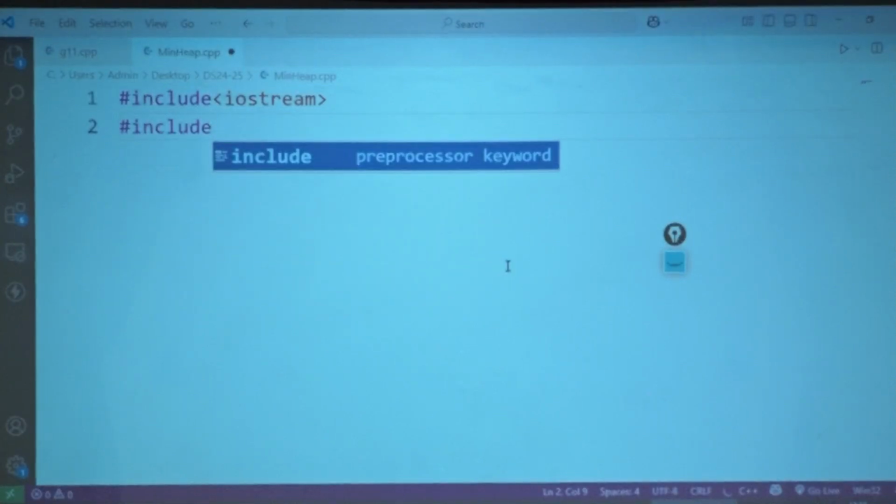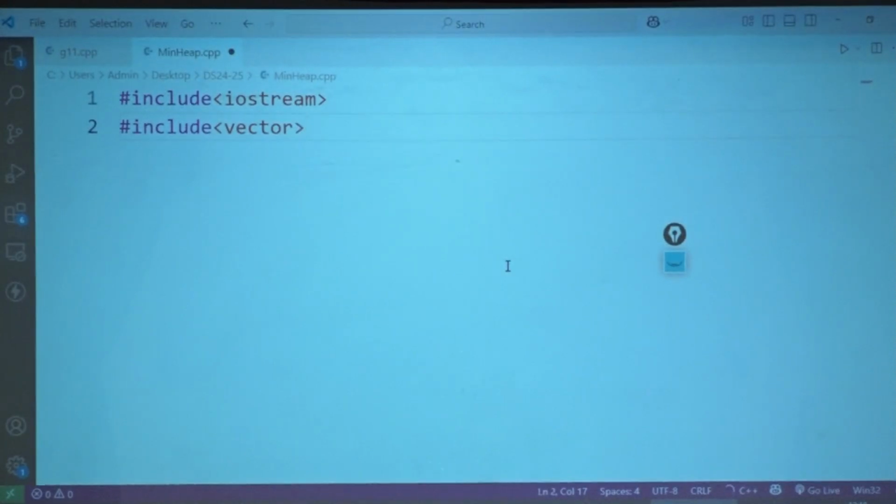I'm going to be using a vector. Vector is nothing but my array.